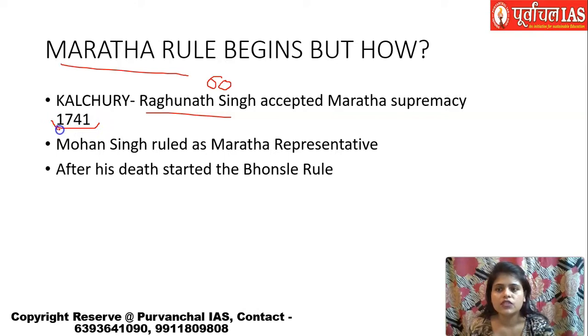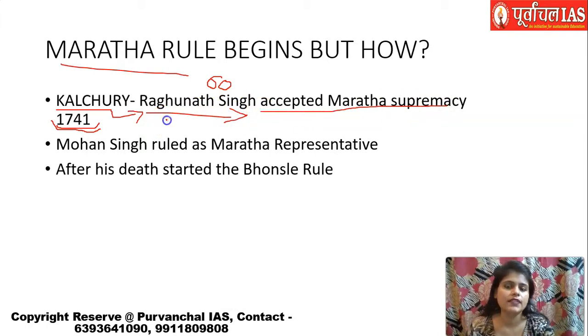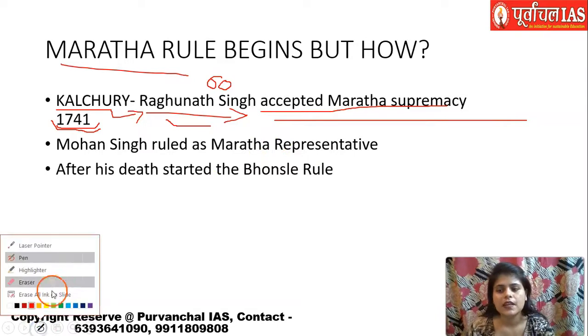There was a ruler, Raghuji Bhosle, a Maratha ruler, who had a commander-in-chief, Bhaskar Pant. Bhaskar Pant attacked the Kalchuri during 1741. At this time Raghunath was grieving the death of his only son, and he was not at all in a condition to fight a battle. Under this grief, he accepted the dominance of the Marathas. He surrendered in front of Bhaskar Pant, and this is how Maratha rule indirectly began in Chhattisgarh.